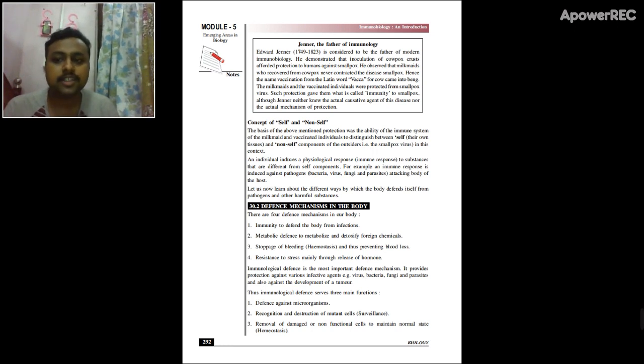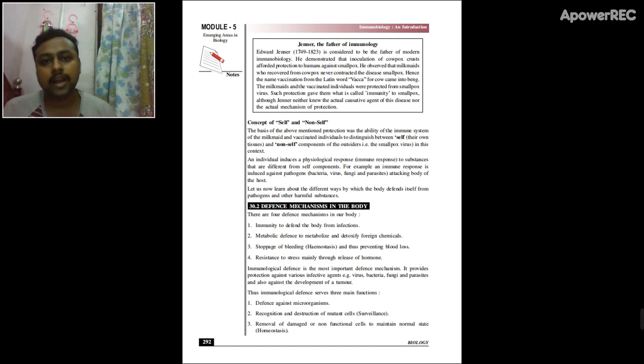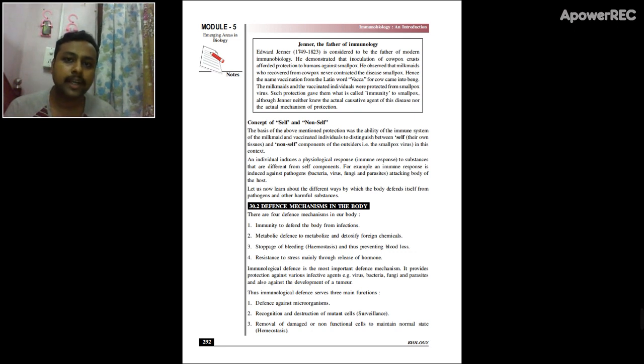The second one is surveillance. If there is a mutant cell inside the body, for example, a cell which has undergone continuous multiplication, or we can say it has become mutant and is forming oncogenic colonies of cells, the body will destroy those cells and protect the body. So this one is the second function of the immune system.